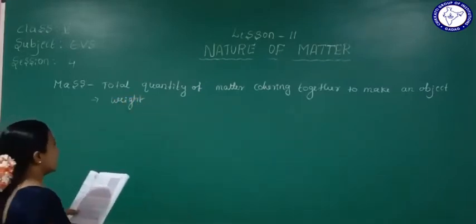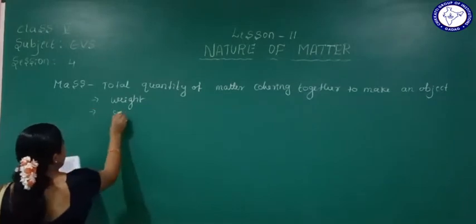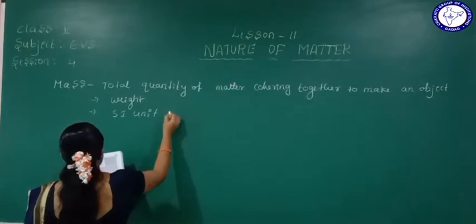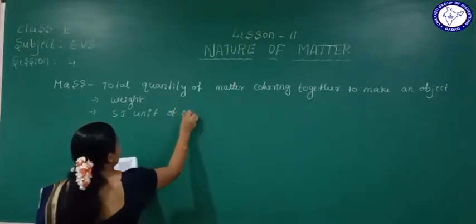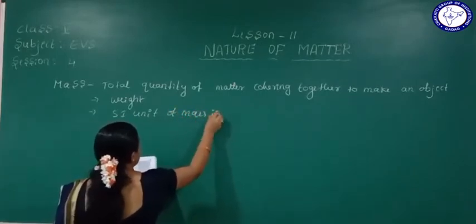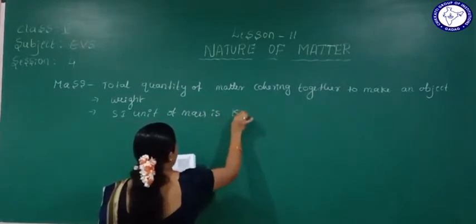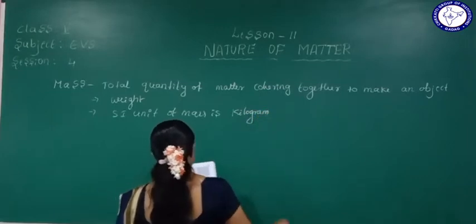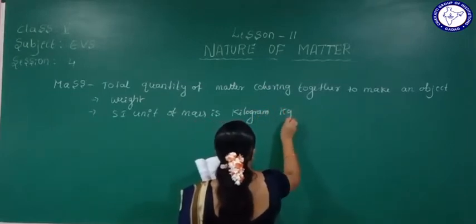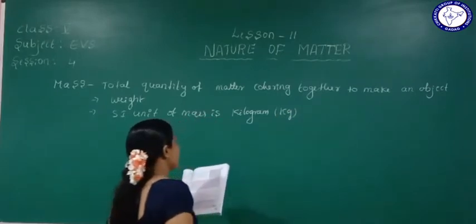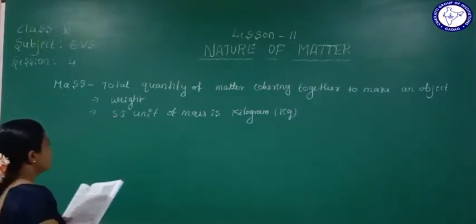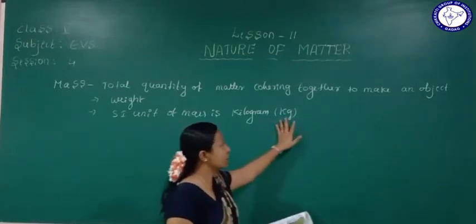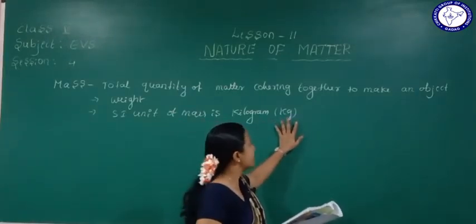The SI unit of mass is kilogram, written as kg. SI unit means the International System of Units, and that unit is the kilogram, which we write as kg.